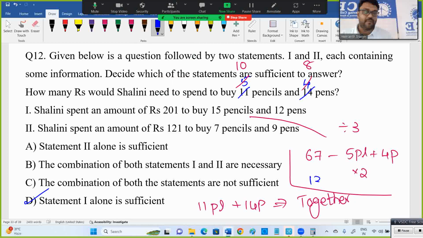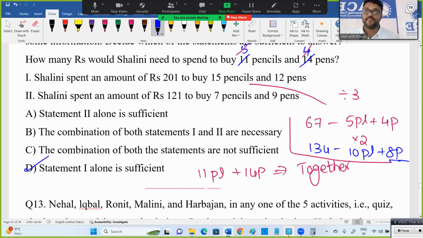A lot of people will neglect this data sufficiency, but this is the one which will trouble you, because many people will go with one alone okay, two alone okay, some people go together sufficient. You may think this is correct, but while doing it, when you finally get things into the picture, you understand there is a mistake. I'm not saying it is difficult, but you are ending up with wrong answers.